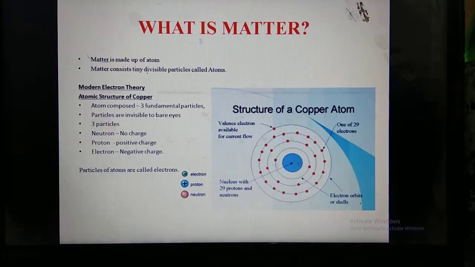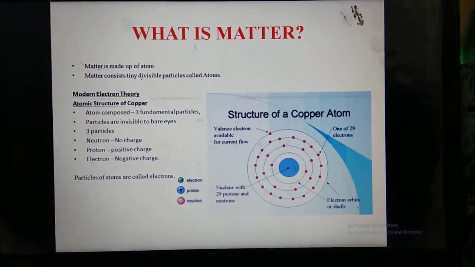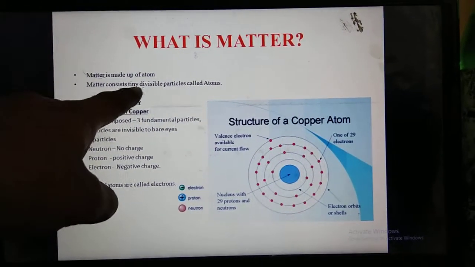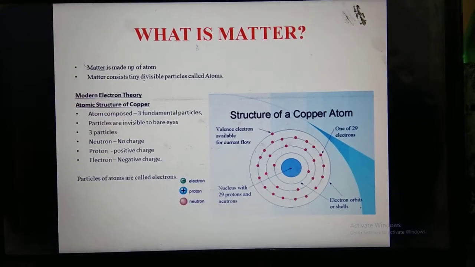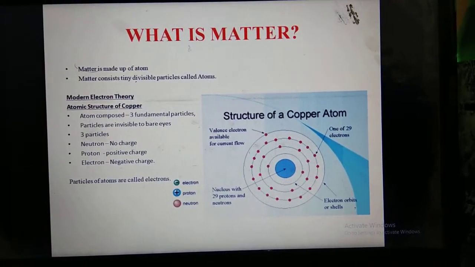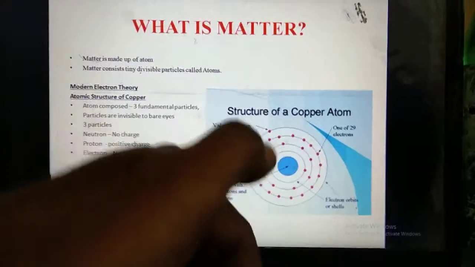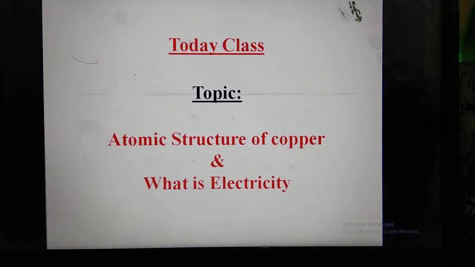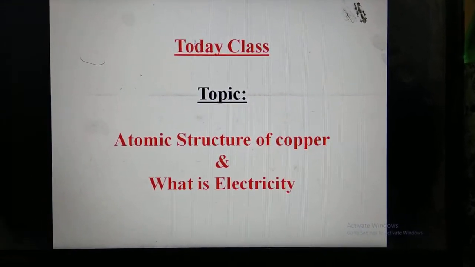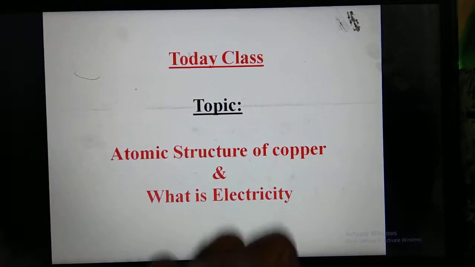Matter is nothing but it is made up of a number of atoms. Matter consists of indivisible particles called atoms. Is it clear? We have discussed that in the last class. So today's class topic is the atomic structure of copper and what is electricity. We have to discuss that now.